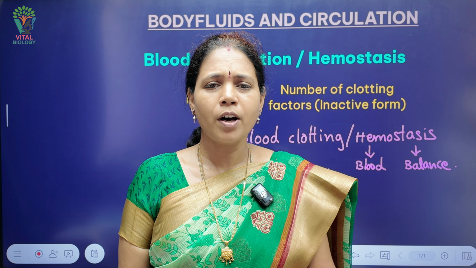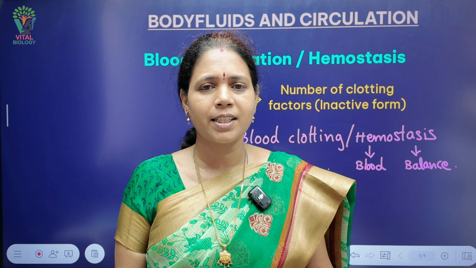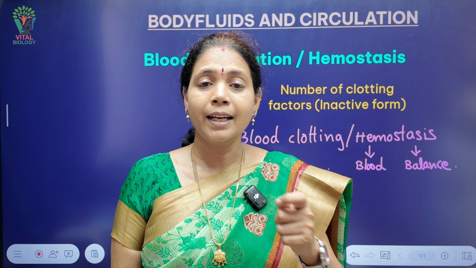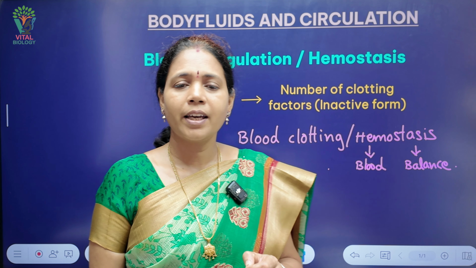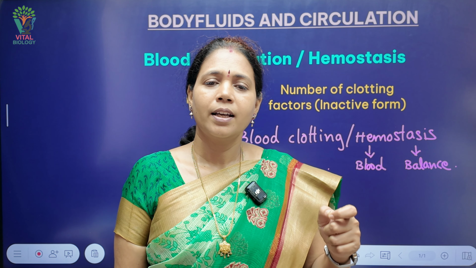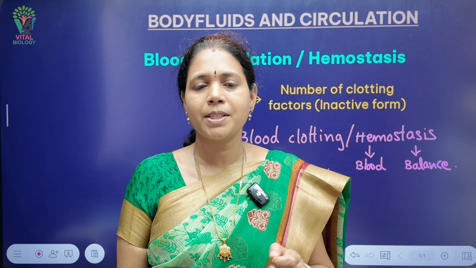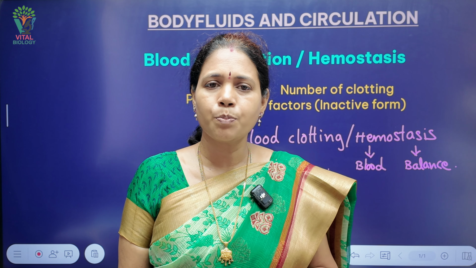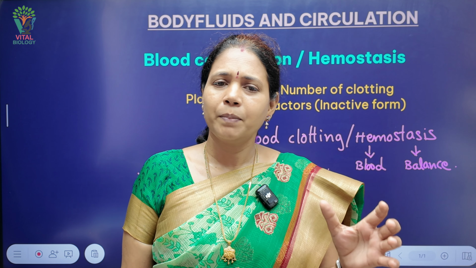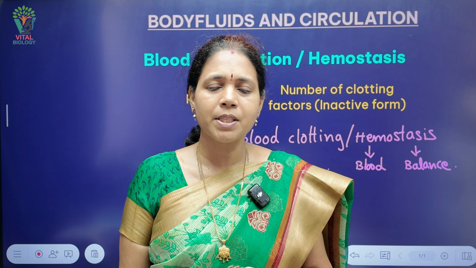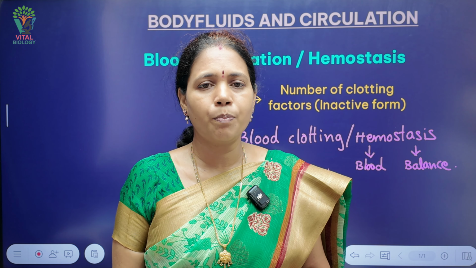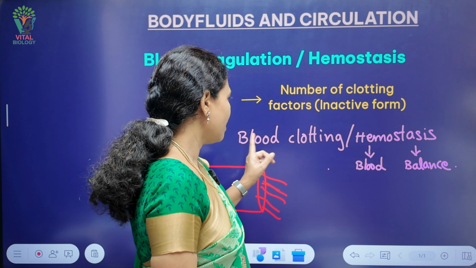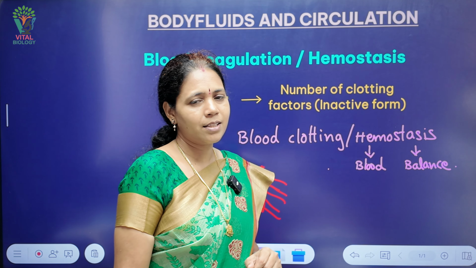Suppose at any region of our body, wounds or cuts result in continuous loss of blood. Then it may result in several functioning inabilities, and sometimes even a life-threatening condition. So to avoid all these problems, our body maintains one mechanism which helps in preventing the loss of blood during injuries and cuts. Such a mechanism is called blood clotting or the hemostasis mechanism.